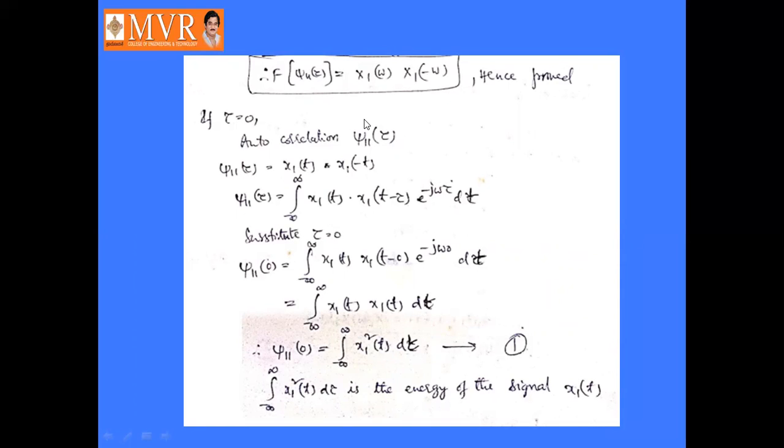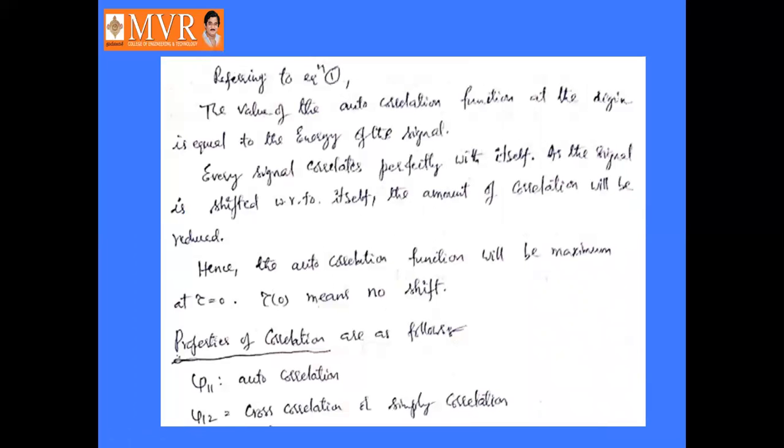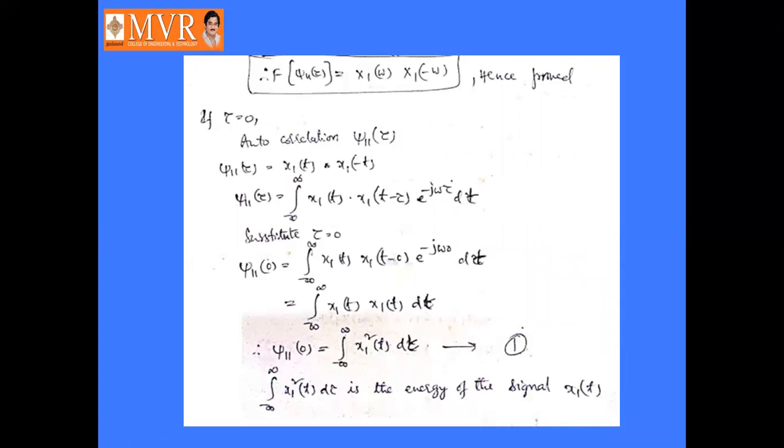If tau equal to 0, then it will become integral minus infinity to infinity x1 square t dt. That is nothing but the energy of the signal. So the autocorrelation function becomes the energy of the signal x1 of t when the parameter tau is equal to 0.